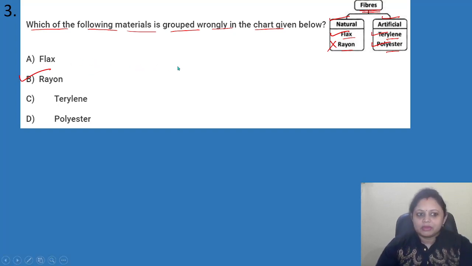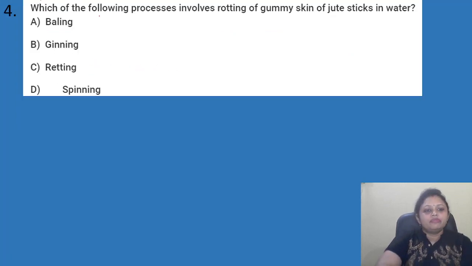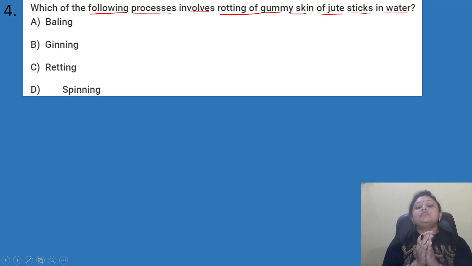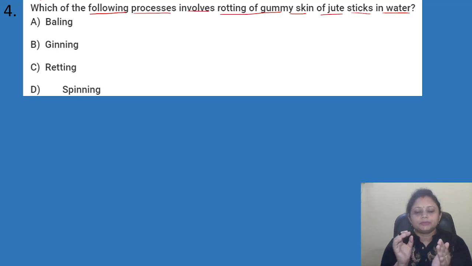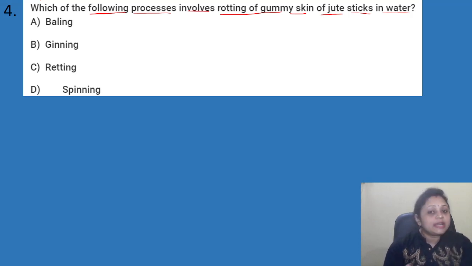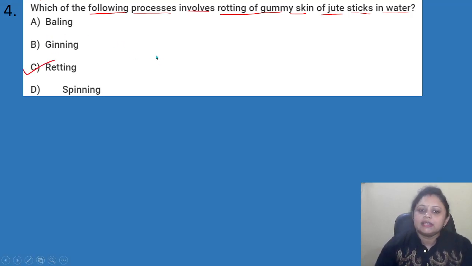Got it? Coming to the next question, which of the following processes involve rotting of gummy skin of jute sticks in water? Options are A, belling, B, ginning, C, retting, D, spinning. जो jute sticks होते हैं वो water में रह के they rot. Okay, the gummy skin and the stems they rot, and from that we find out the jute. वहाँ से हम jute को निकालते हैं. Okay, and that process, that is known as retting. So the correct answer is option C, that is retting.